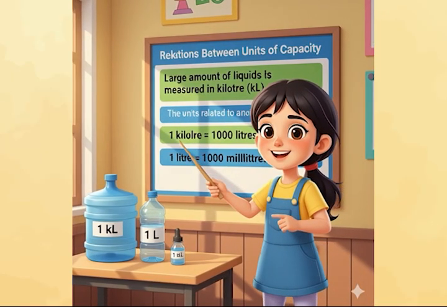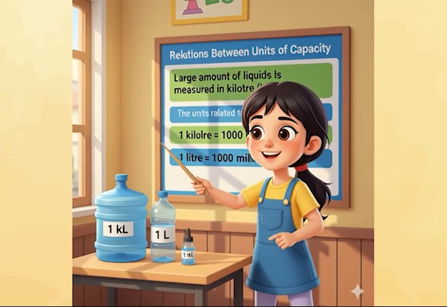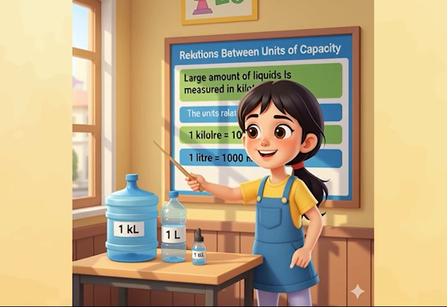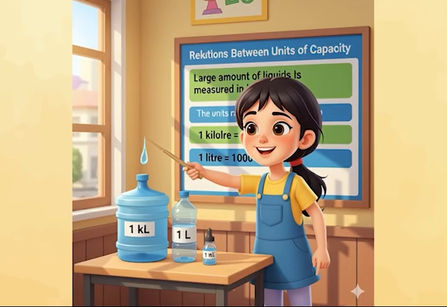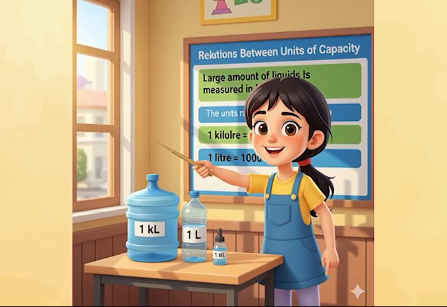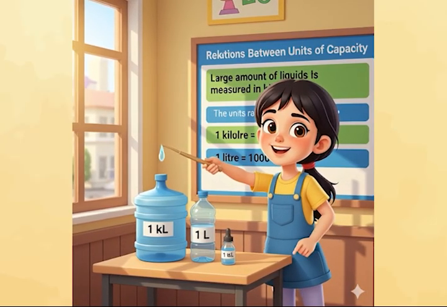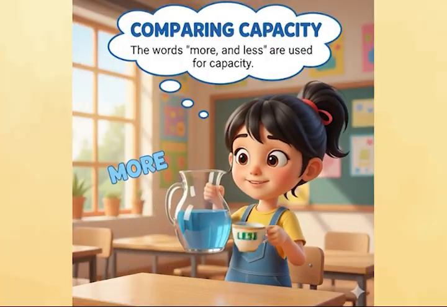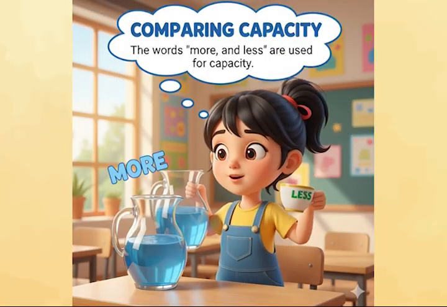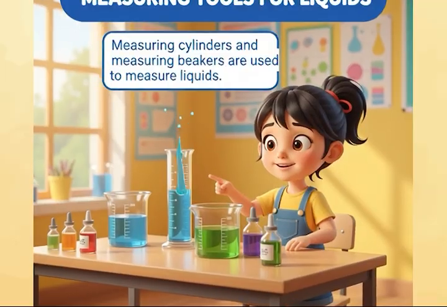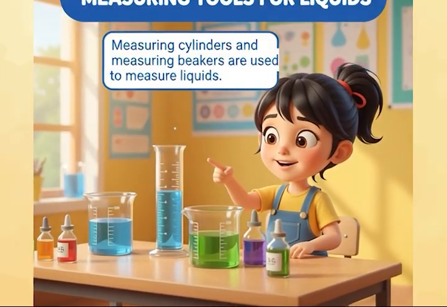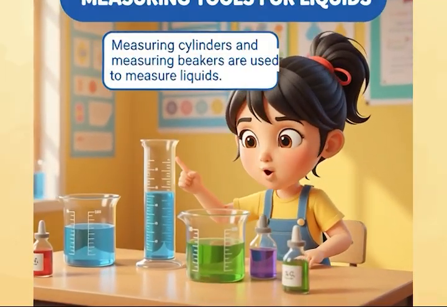The units are related to one another as follows. 1 kiloliter is equal to 1000 liters. 1 liter is equal to 1000 milliliters. The words more and less are used for capacity. Measuring cylinders and measuring beakers cans are used to measure liquids.